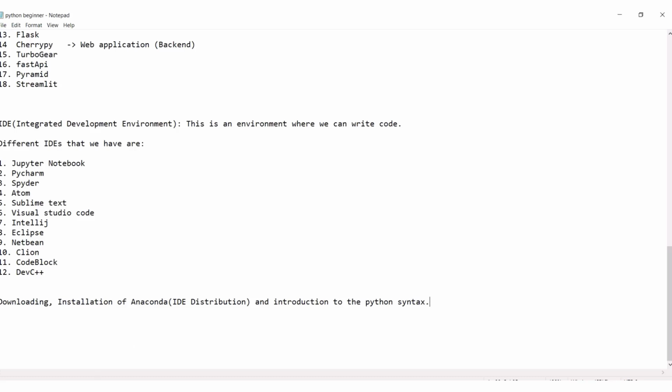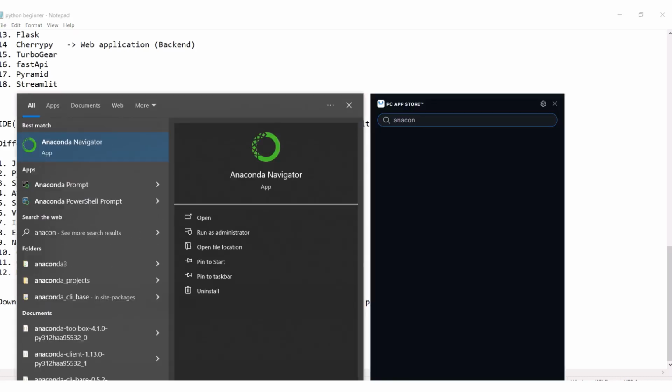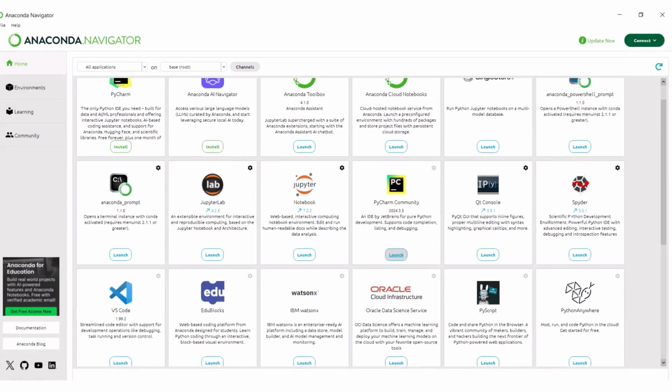I said what we do after the downloading and after the installation, okay? You come here and search for Anaconda. Can you see? You now go and search for the Anaconda Navigator. Can you see the one with this green circle? Click on it, open it. Once you click on it, you will wait until it is open. It will take some time. When it is opened, it will take you to this environment.